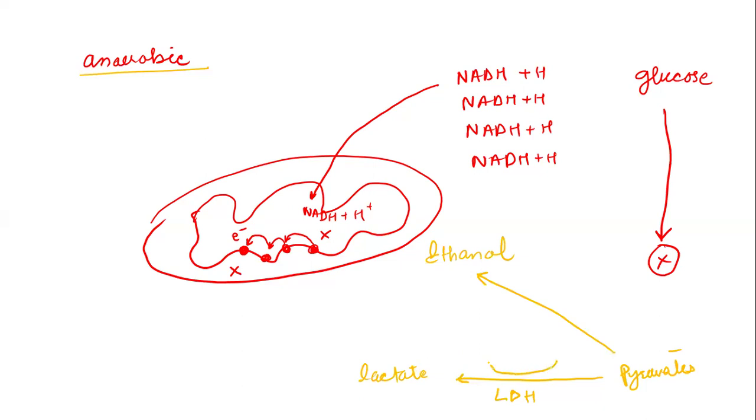And during this process, what will happen? NADH will transfer its reducing equivalents to pyruvate and it will be reoxidized. So by this means NAD plus will be reoxidized and the process of glycolysis will continue. This is what we call fermentation, during which pyruvate is converted into lactate or ethanol. Why? Only to regenerate NAD plus.